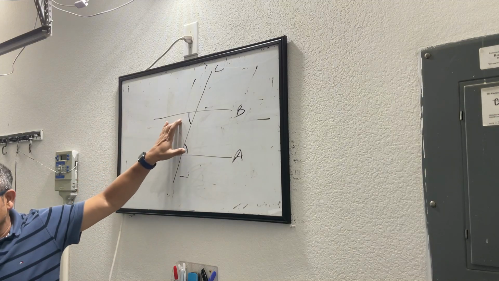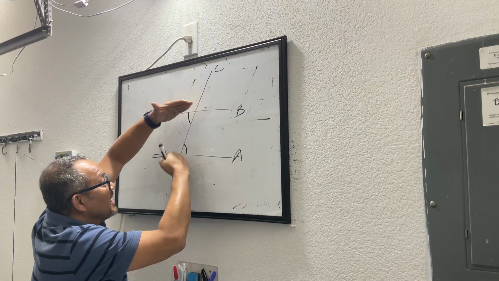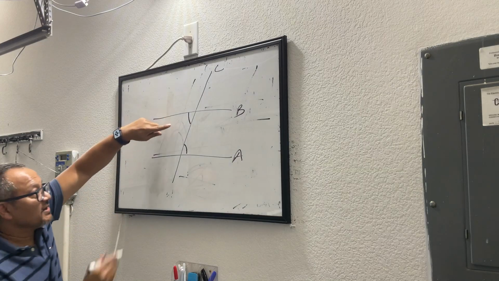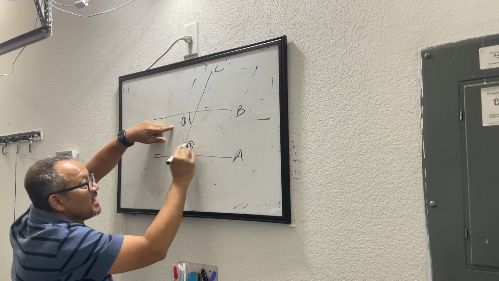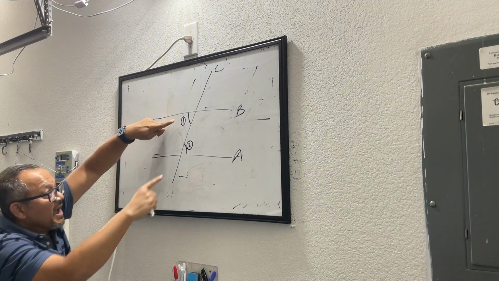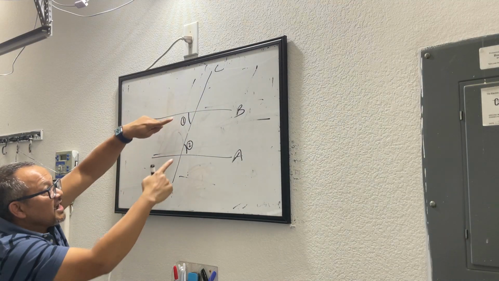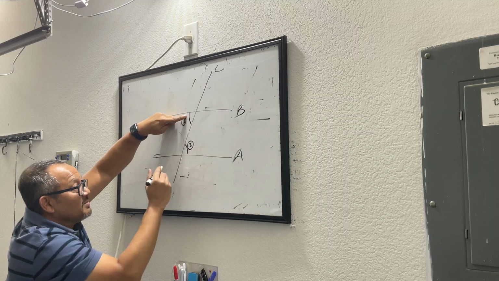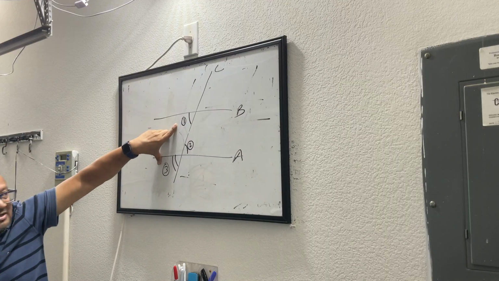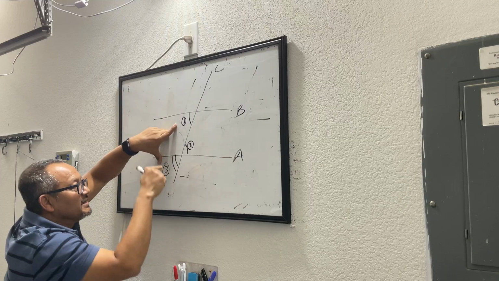These are called opposite interior angles. This is interior between these two parallel lines and they are opposite to each other and they are same. Why? Because if you are looking at angle 1 and angle 2, these two are opposite to each other across this intersecting line and they are interior between these two parallel lines. Now these two are same. You will ask me why? Because if you look at 1 and 3, these two are same because they are corresponding angles. And this guy is a vertical angle. So this is equal to this and this is equal to this.